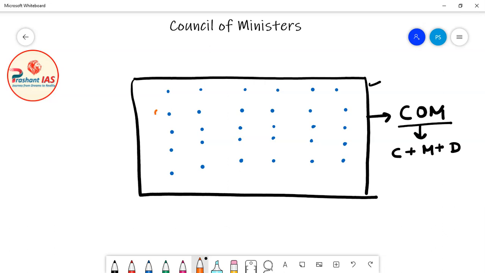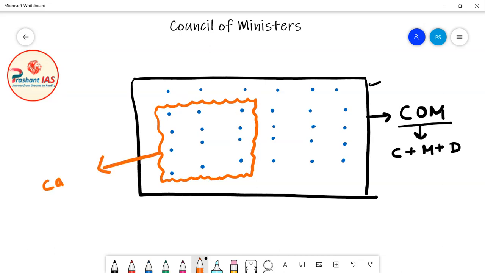Now friends, I have told you in the last class that within the COM there is a body known as the cabinet, okay? And this body, the cabinet, consists of all the cabinet ministers. So let's suppose this body within this orange rectangle is the cabinet. So let's mark it as the cabinet. And friends, all the blue dots inside this orange rectangle are cabinet ministers. So all these persons are cabinet ministers.